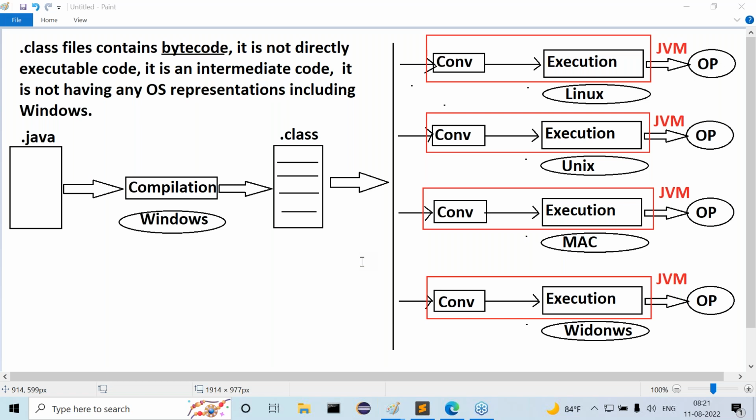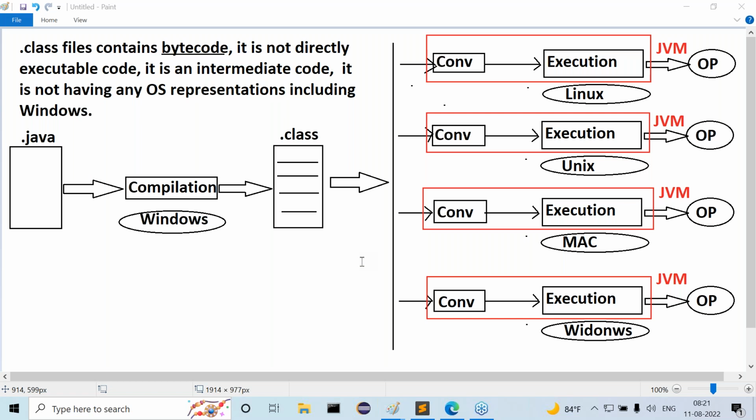Understand my point here? This is possible in the case of Java, so that Java is a platform independent programming language. Because of this particular JVM, we can conclude Java is a platform independent programming language, because of this particular reason only.